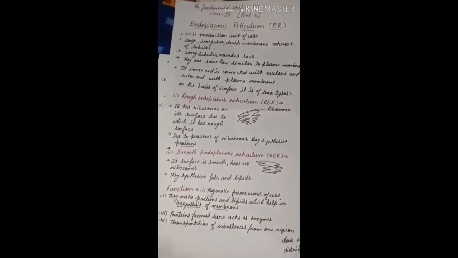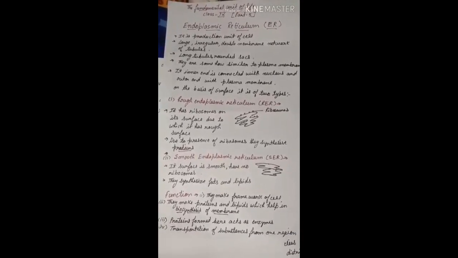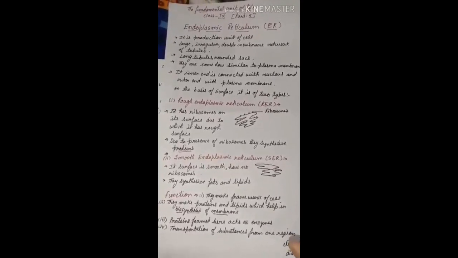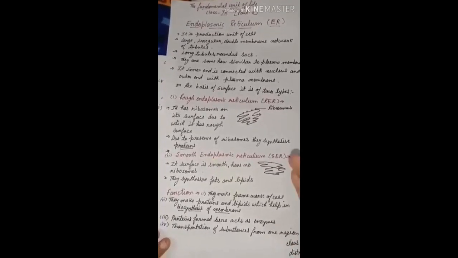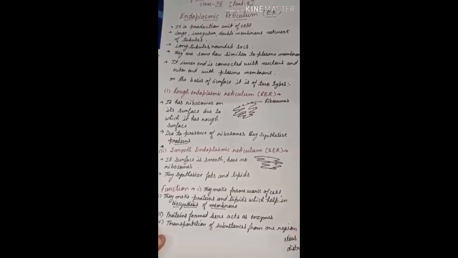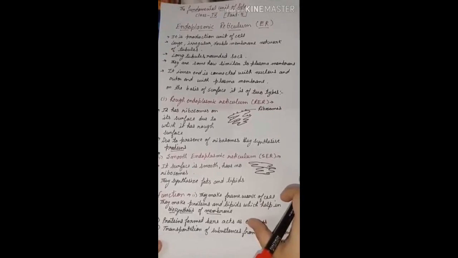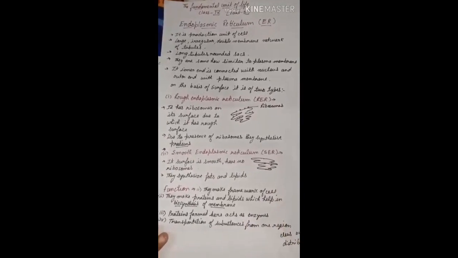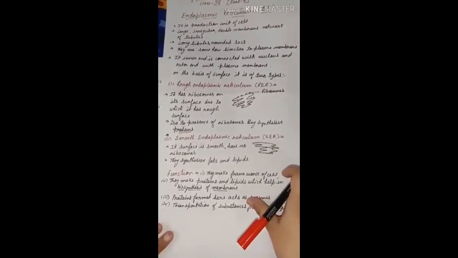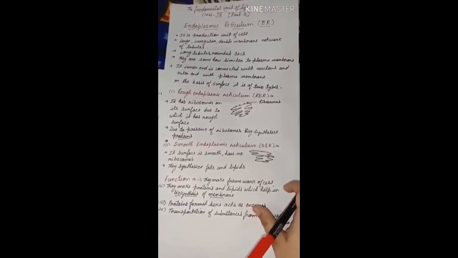You might remember I told you that the plasma membrane is made up of proteins and lipids, and just now I told you that it is the production unit of the cell. It means it is producing the proteins and lipids which are responsible for the formation of the plasma membrane. It means the endoplasmic reticulum is helpful for the formation of the plasma membrane. Is it clear? Now the next is the function.